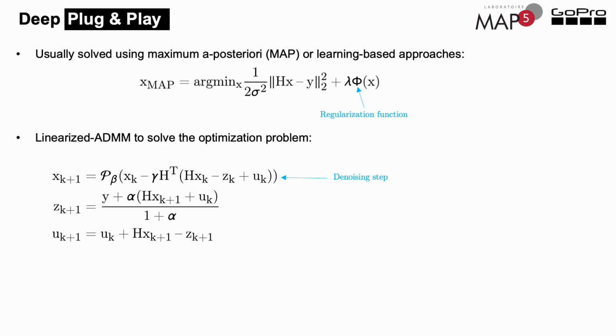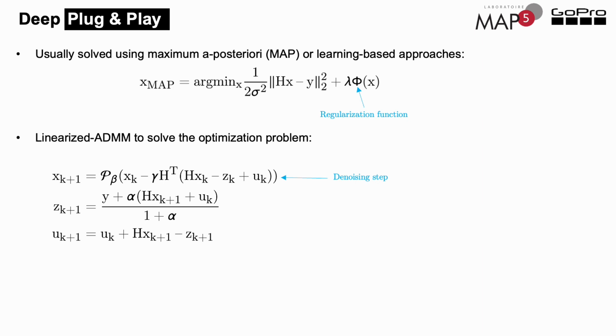In our paper, we propose to solve this optimization problem using a variant of ADMM called linearized ADMM. The advantage of our method is that it does not require the inversion of the blur operator H in comparison to the regular ADMM algorithm. Please note that the first step of our algorithm is defined as a denoising step since we use a deep denoiser for the regularization. We can use this algorithm as such to super-resolve images, but it requires that we carefully tune the hyperparameters of the optimization scheme, which is time-consuming. Also, optimization-based methods are very long to run.